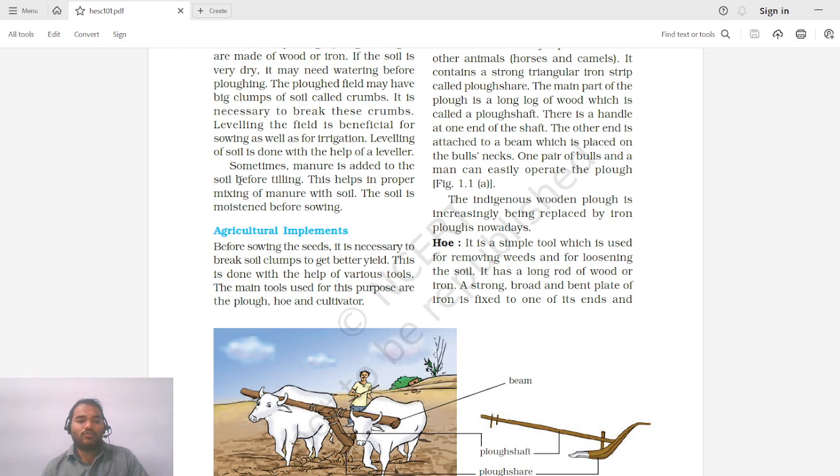Sometimes manure is added to soil before tilling. This helps in proper mixing of manure with soil. The soil is moistened before sowing. So sometimes it may happen that the farmer may add manure to his field before tilling the soil, so that the complete soil and manure will get mixed properly.